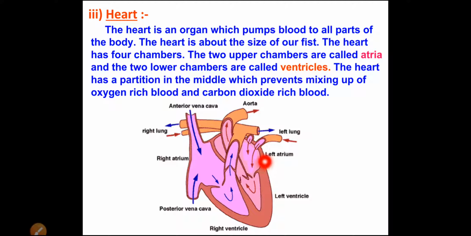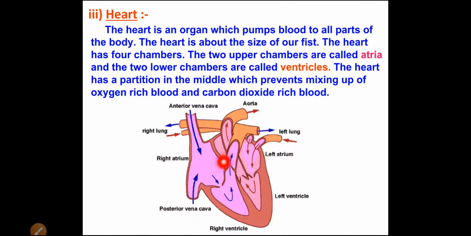The heart is about the size of our fist. When we fold the fingers of our hand together, we form a fist, and the size of that fist is the size of our heart.